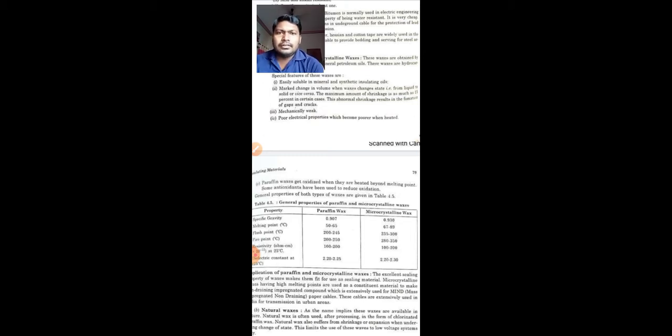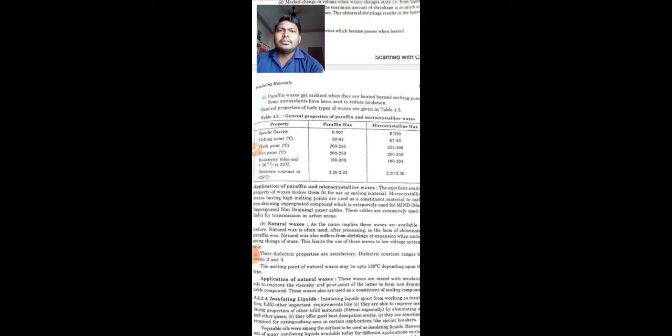The other point is that paraffin waxes get oxidized when they are heated beyond the melting point. So if they are heated beyond their melting point, they get oxidized. Some antioxidants have been used to reduce oxidation. So there are some antioxidants which will help you to reduce this oxidation.